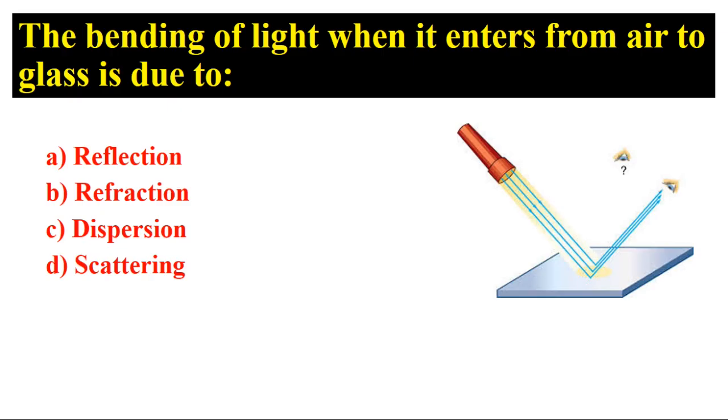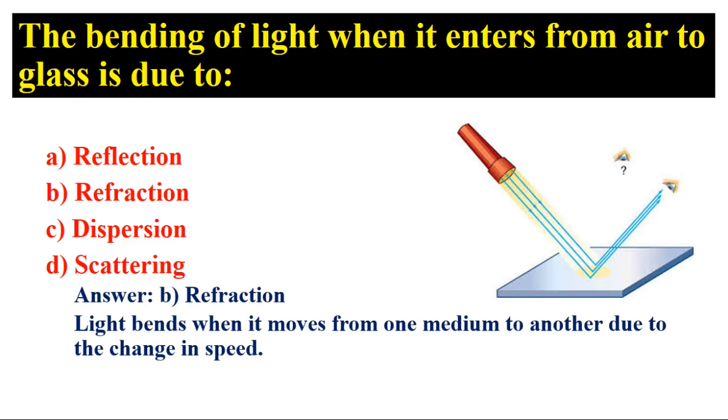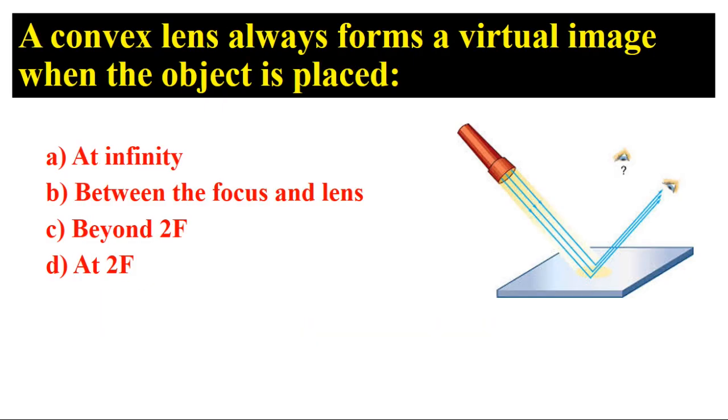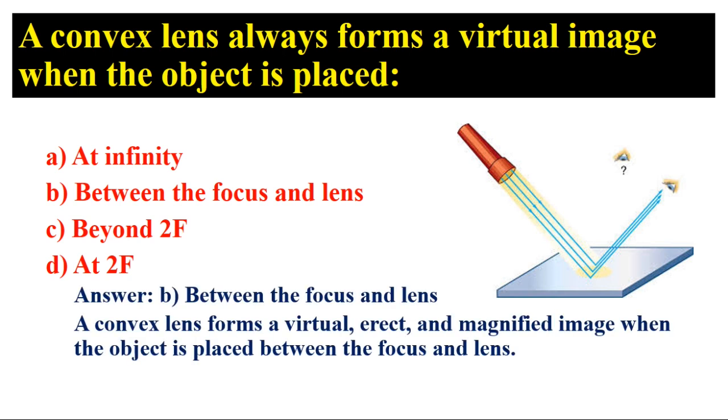The bending of light when it enters from air to glass is due to Answer: B. Refraction. Light bends when it moves from one medium to another due to the change in speed. A convex lens always forms a virtual image when the object is placed. Answer: B. Between the focus and lens. A convex lens forms a virtual, erect, and magnified image when the object is placed between the focus and lens.